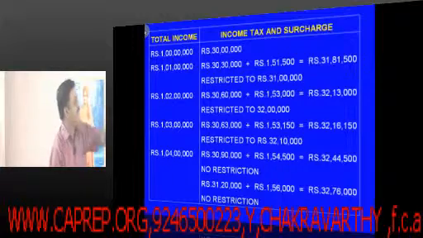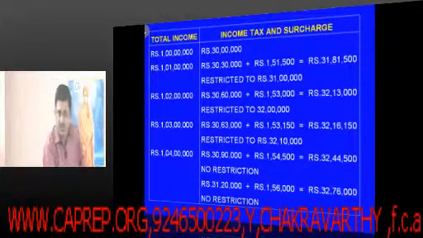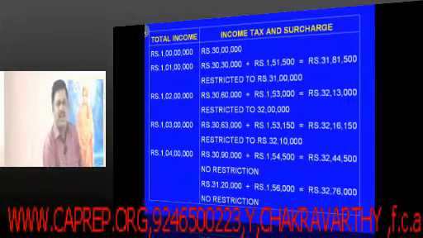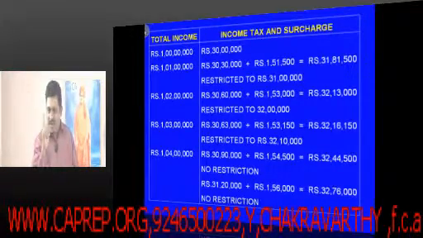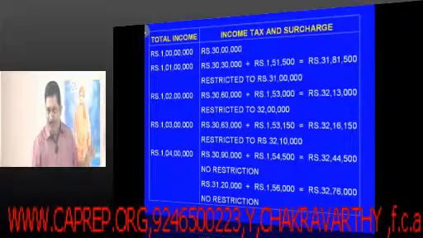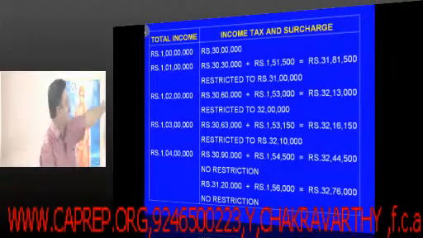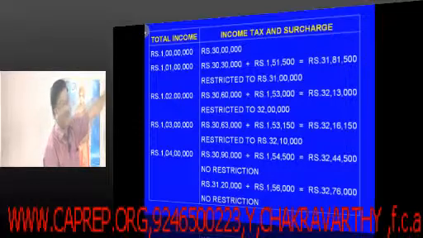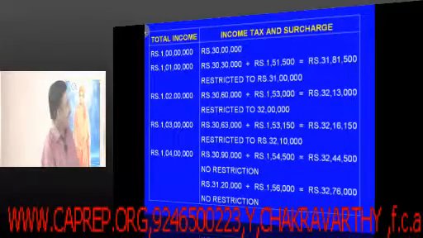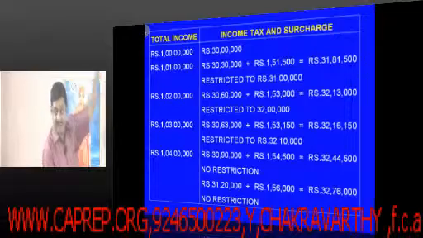Put together how much it is? 31,81,500. So naturally, if I am the SSE, don't I feel bad? By earning 1 lakh extra over and above 1 crore, what is the difference between the tax for a company with total income of 1 crore and 1 crore 1 lakh? That is 1,81,500.